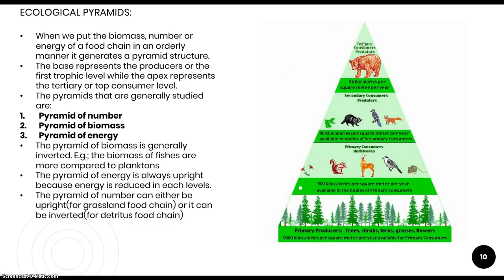A pyramid of number can either be upright, for example in a grassland food chain, or it can be inverted, as in a detritus food chain. The grassland food chain is given out here. For the detritus food chain, you can think a tiger or an elephant is dead. On that dead elephant, 10 vultures come, and then the elephant is again decomposed by millions and millions of bacteria, and then finally it gets decomposed. So as we move forward, the size either decreases or increases, so it can be upright or it can be inverted.